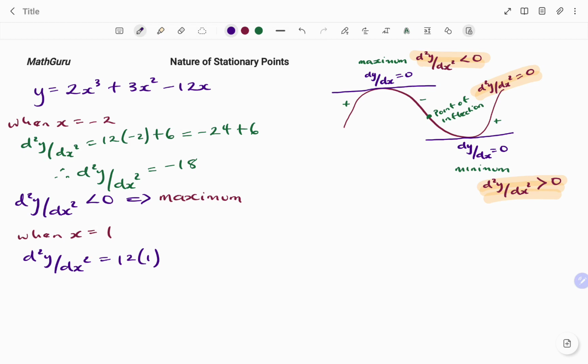So I have 12 times 1 plus 6, which is 12 plus 6, that is 18. So therefore, my second derivative, d squared y over dx squared, is greater than 0. And once the value is greater than 0, what that means is it's at a minimum. That's the nature of the stationary point.